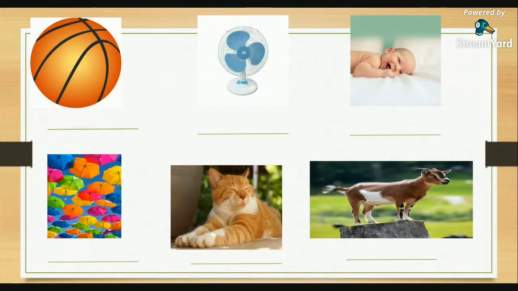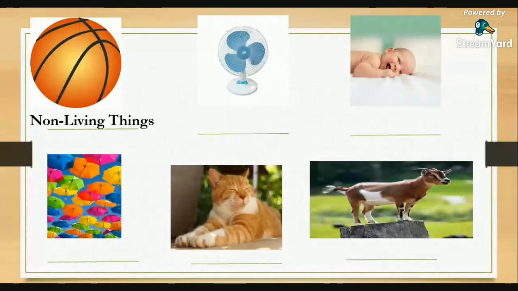So these objects or these things, we call them non-living things. So very good, Raymart. Okay, let's give a thumbs up to Raymart, everyone. Okay, very good, Raymart. Okay, so